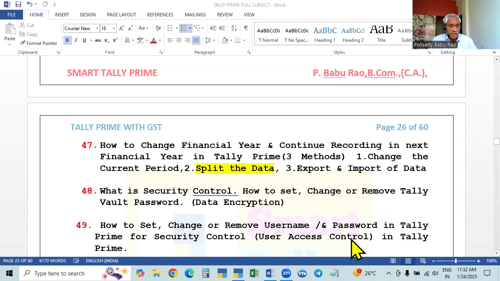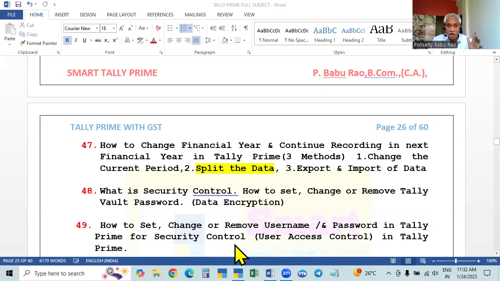Any other user cannot access, so you have to control that access. For that, we have to set a username and password. First one is called Tally Vault password, second one is called user access password.